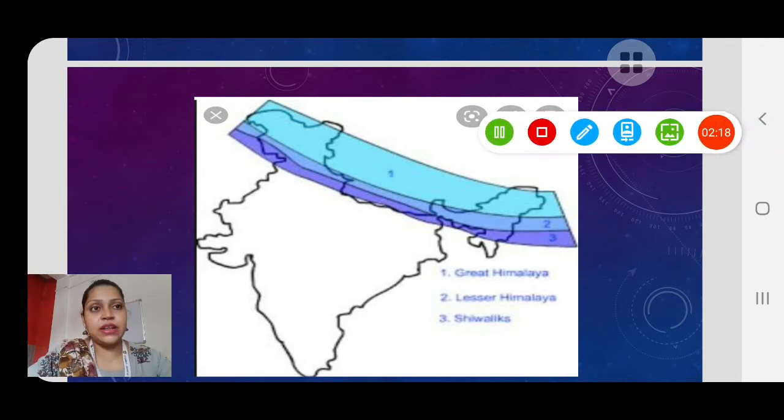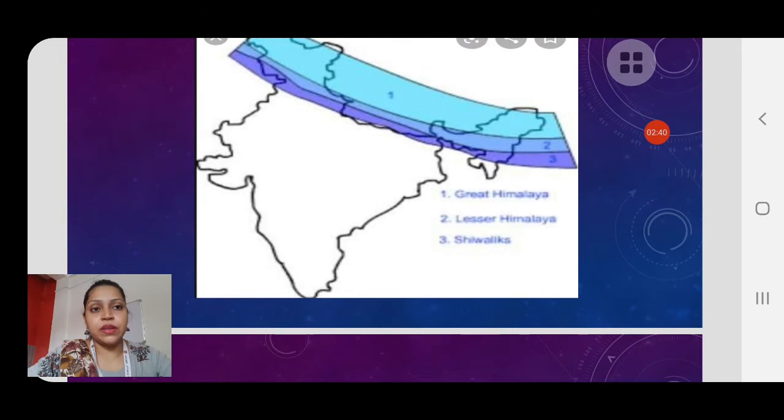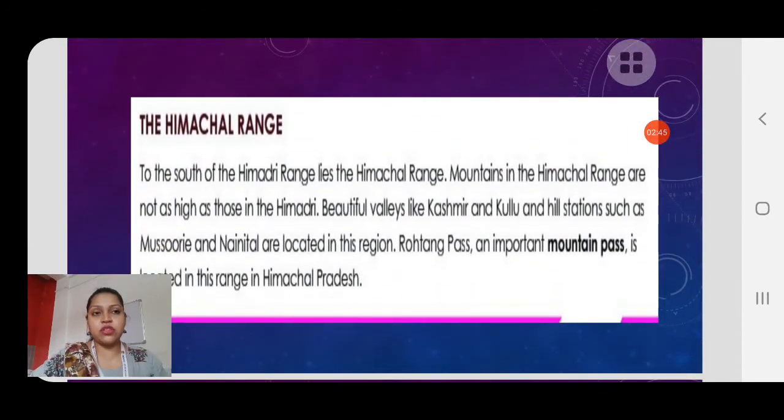They are divided into, first, the blue color is the Greater Himalayas, then second, the lesser Himalayas, and third, the Shivaliks. And you can see number 1, the Greater Himalayas, how much area it covers. So let's move to the Himachal range. Today children, we will study about the Himachal range.